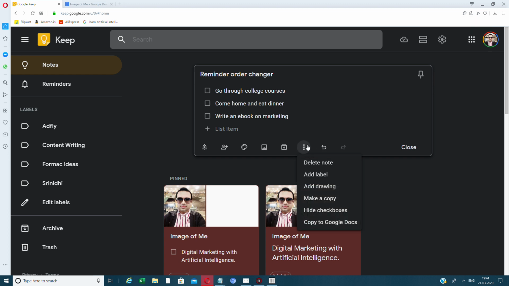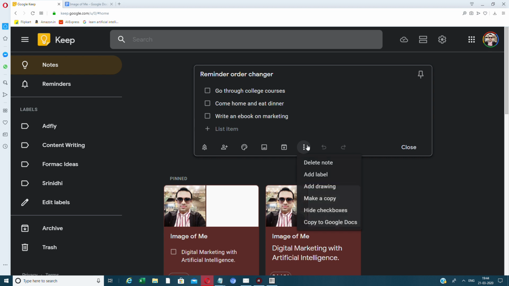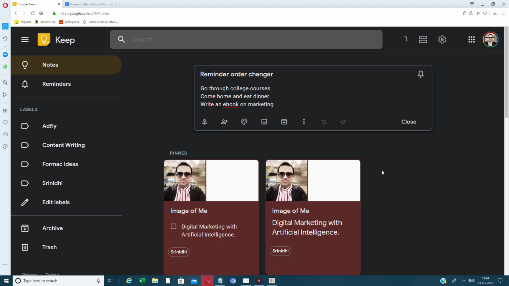Okay, so same stuff, but look at this ultimate trick of all time. You'll be able to hide the checkboxes. How was that? I've hidden the checkboxes there. You can show it back or you can hide it. Okay, there's so many things in Google Keep, guys. People think we know it all. It's not a know-it-all. There's so many things inside, right? A child could do this, but they need the proper training for this, right?